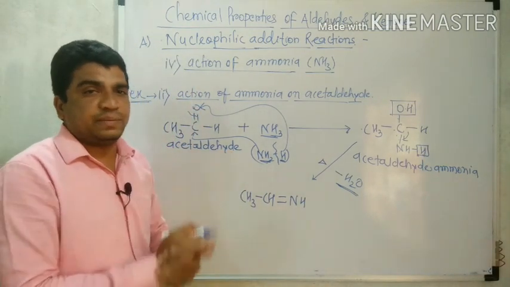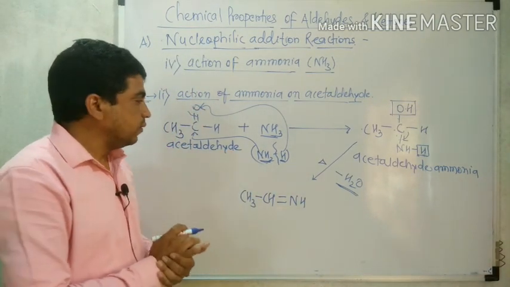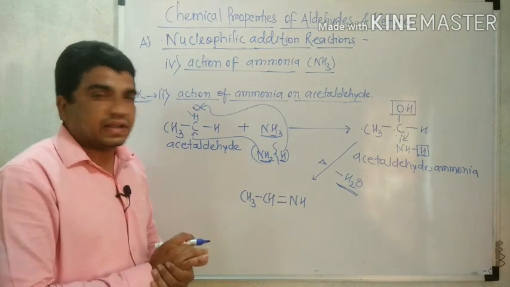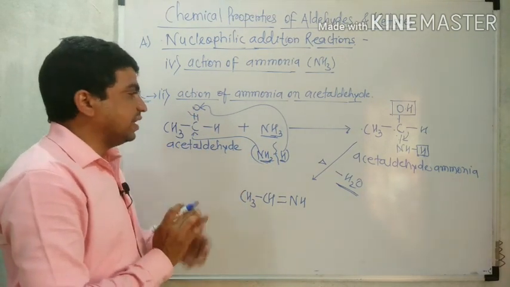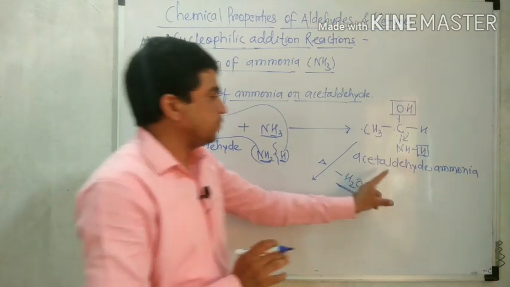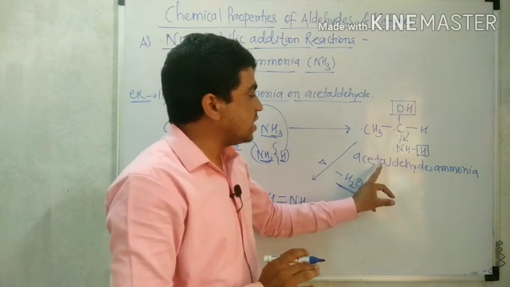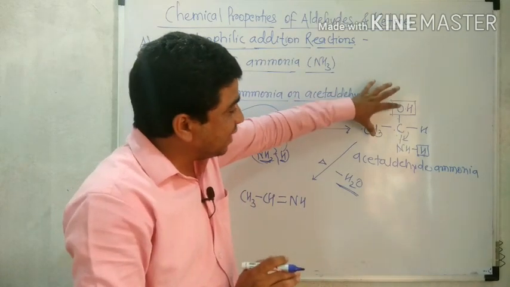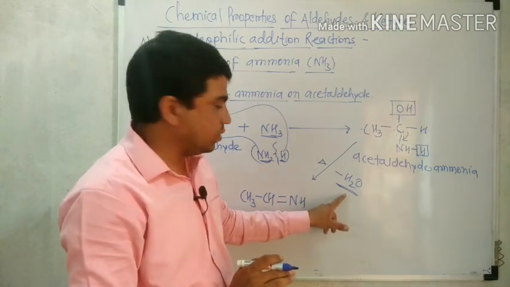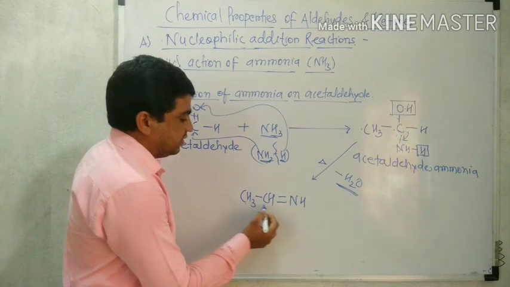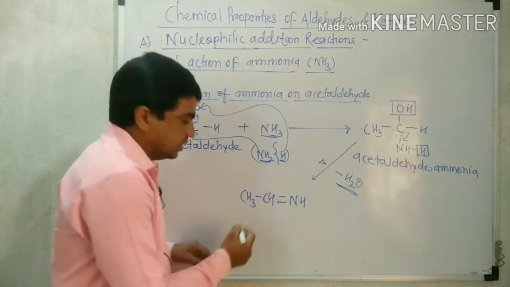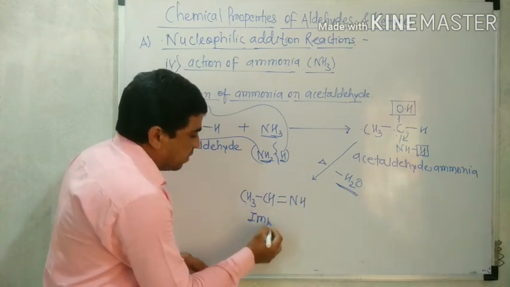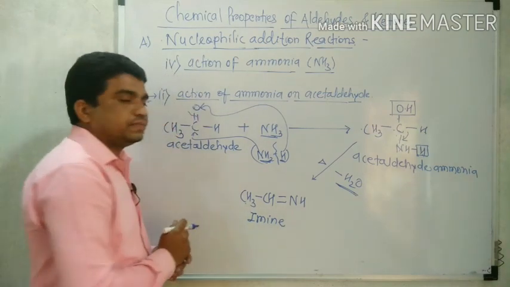There are many steps, many products when ammonia reacted with acetaldehyde. Ammonia reacted with acetaldehyde in the first step. What happened? The reaction gives acetaldehyde ammonia. Acetaldehyde ammonia loses water molecule and is converted to CH3CH double bond NH. This is the imine compound.